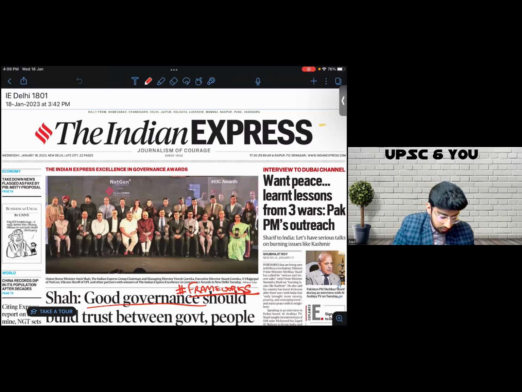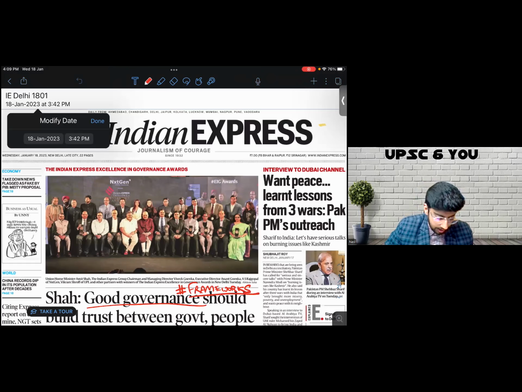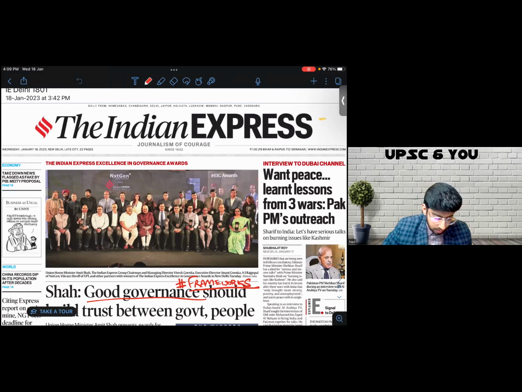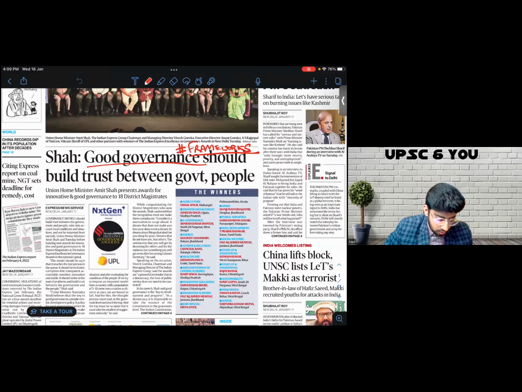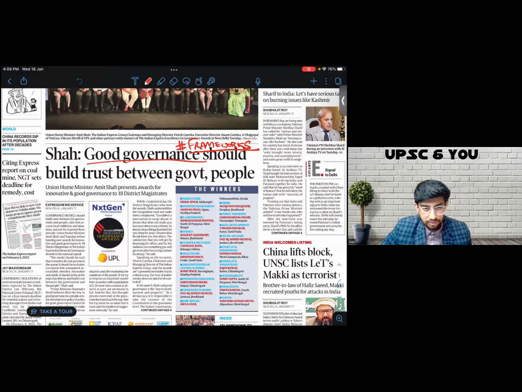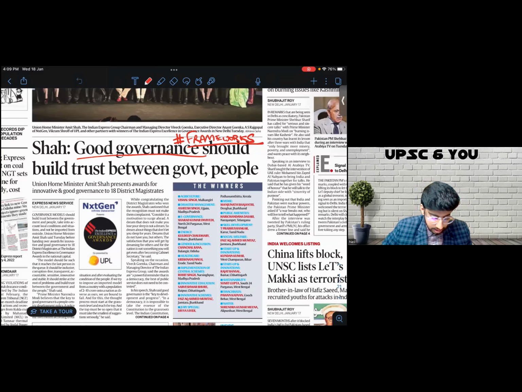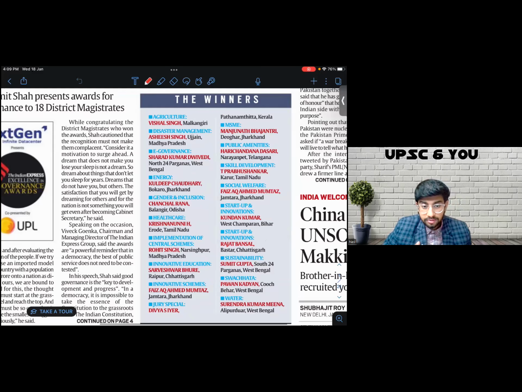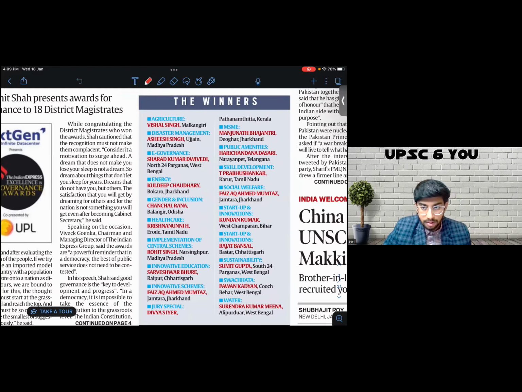So this is the Indian Express from 18th of January. Let's start. On the first page, you see this news wherein the Good Governance Awards are being handed out to some of the district magistrates. So what I learned from this framework: good governance is connected to all these headers, which, as a matter of fact, you don't need to remember.